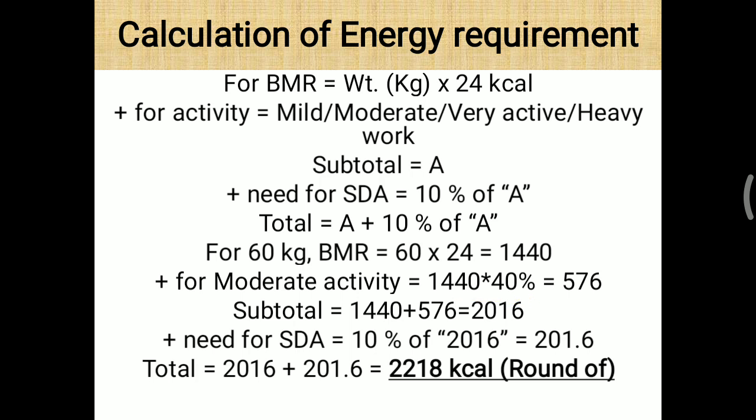So you have to provide 2218 kilocalories, so the body will get 2016 kilocalories, which is equivalent to your BMR and physical activity, and that gives your exact energy requirement on a daily basis. That is very easy, you can calculate your daily energy requirement based on your weight, which is a very easy method.